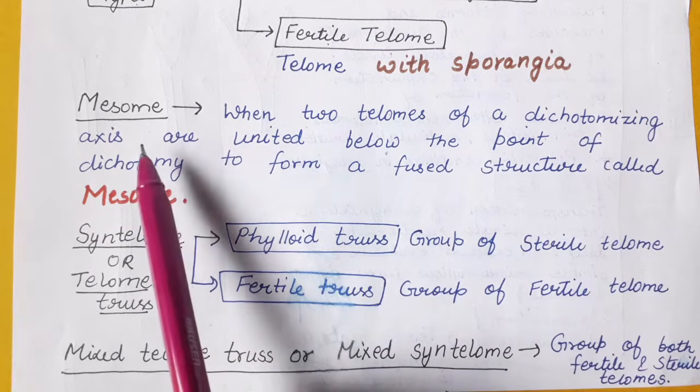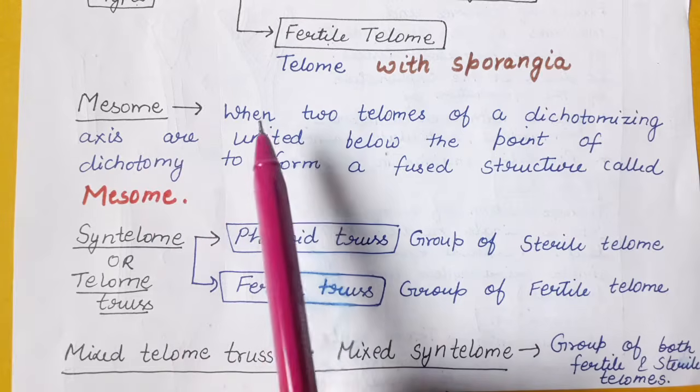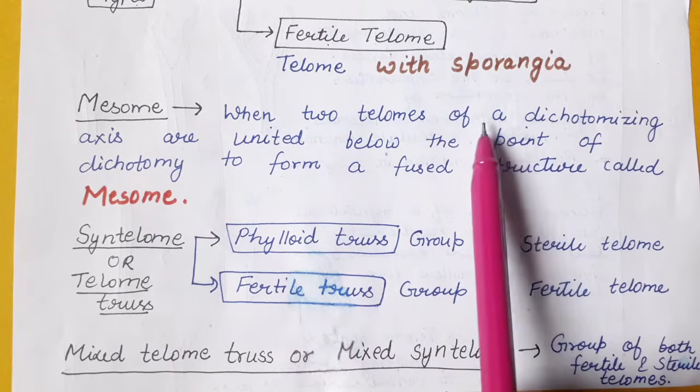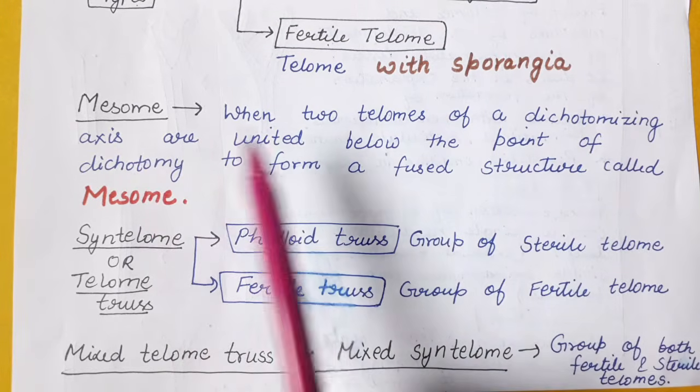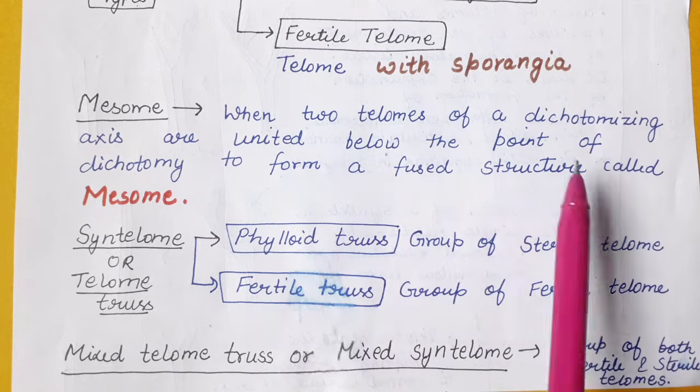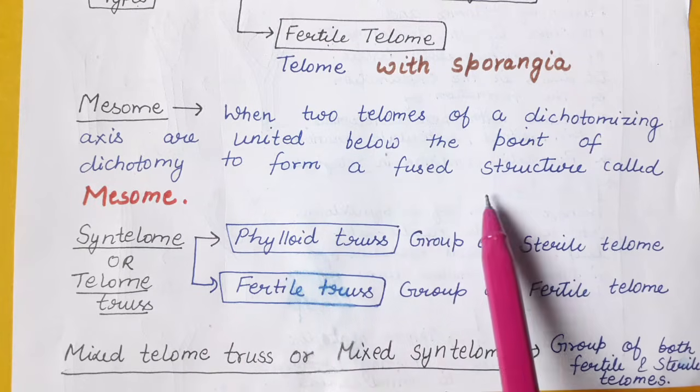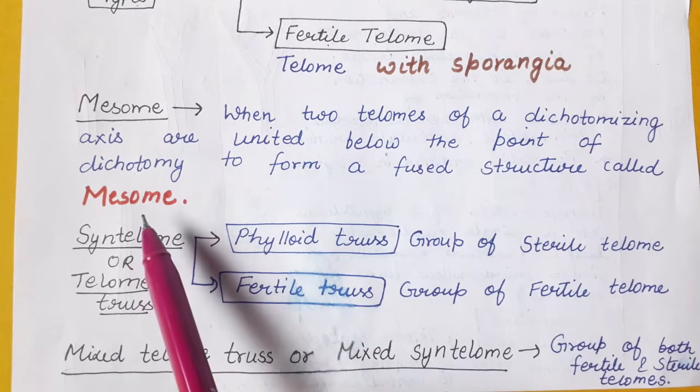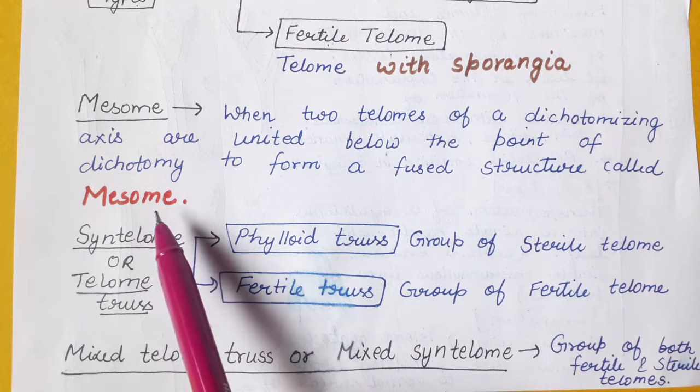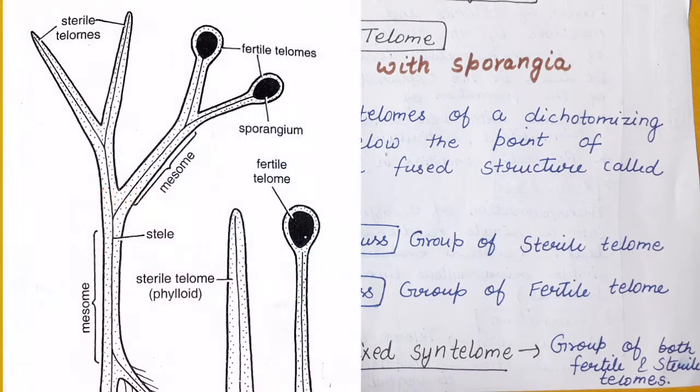Now coming to our next term, that is mesome. When two telomes of a dichotomizing axis are united below a point of dichotomy to form a fused structure, it is called mesome. As we have discussed earlier in the hypothetical diagram, the two telomes, sterile and fertile, were united together to form a fused structure, and that fused structure was termed as mesome.